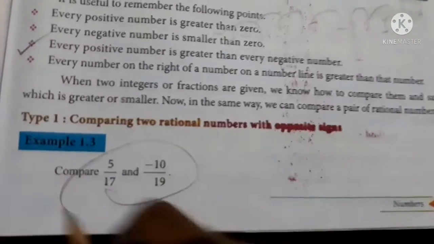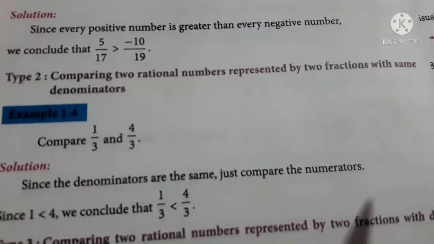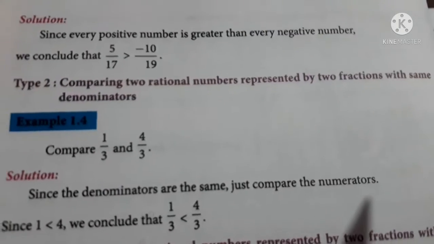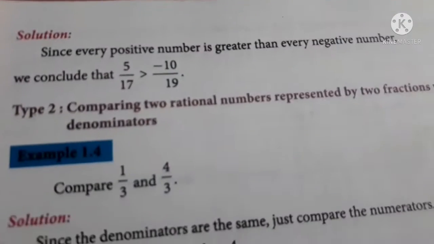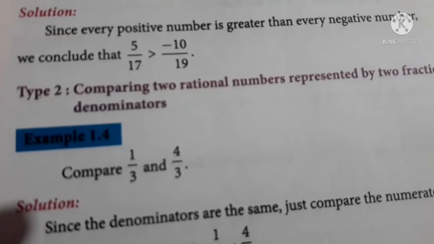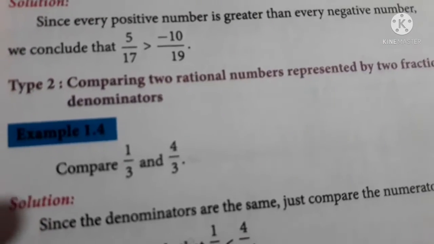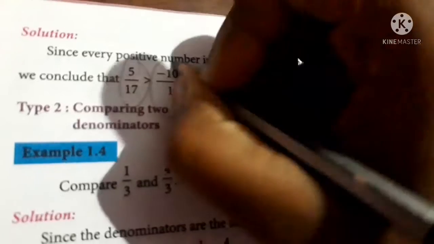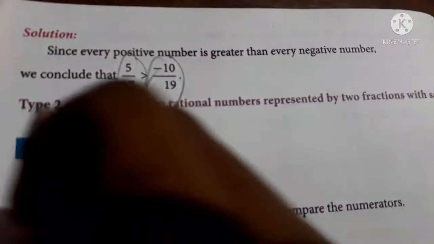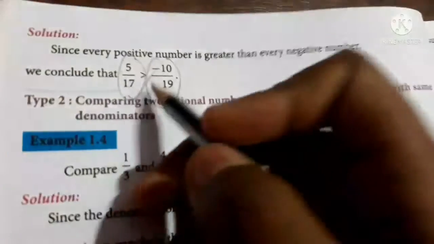Let us see. We are going to compare this. First of all, if you are going to compare these two, you should already know the answer, because I told you negative numbers are always smaller than positive numbers, right? So obviously this is positive and this is negative, so it should be greater, right? Since every positive number is greater than every negative number, we conclude that 5 by 17 is greater than minus 10 by 19.